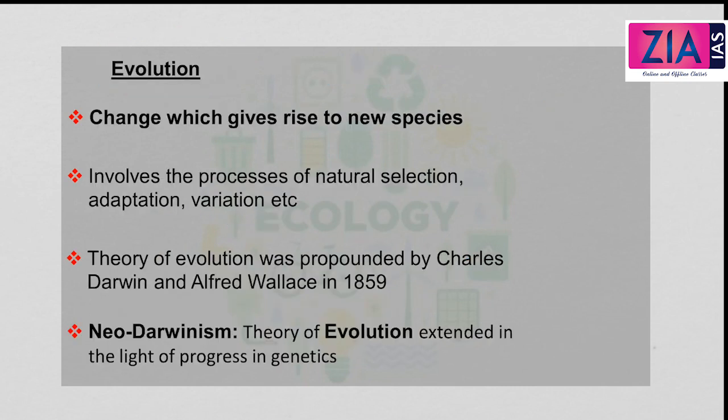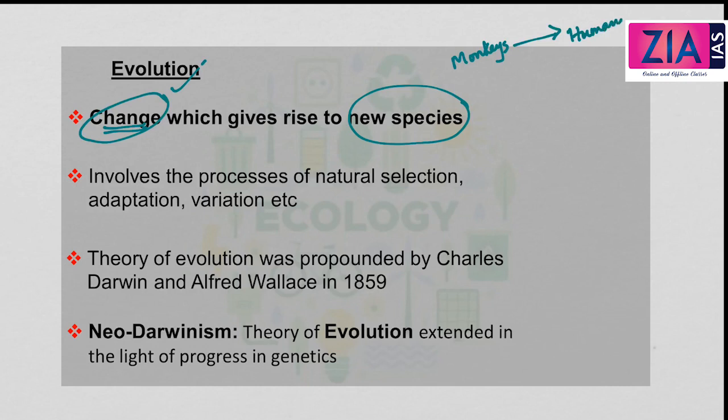This is natural selection. Next we have the principle of evolution. Evolution means the change which gives rise to new species. Evolution refers to those changes which give rise to new species, and evolution happens in order to make the organism better suited to the present environment. Now can you think of some examples of evolution? It is believed that human beings evolved from monkeys.